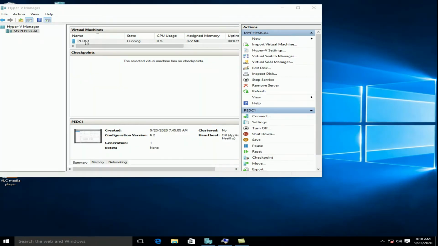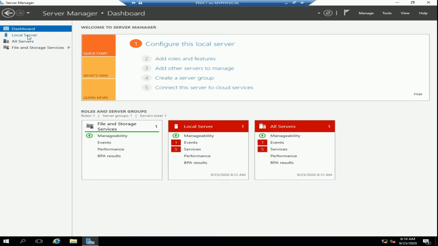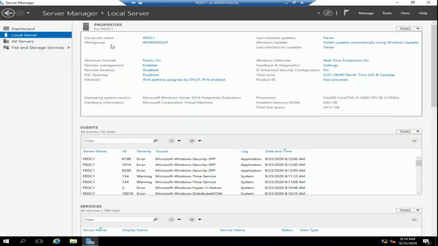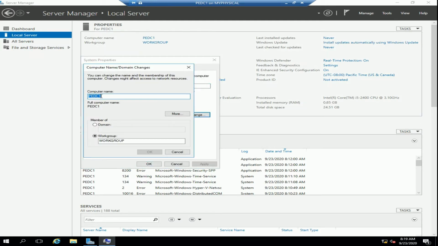Hi, today I'm here to teach you how to install Active Directory and configure it. So go into the system, and this is a brand new Server 2016. As you're on the dashboard, come back to Local Server and then come to Computer Name, and make sure you change this name and put a customized name here.